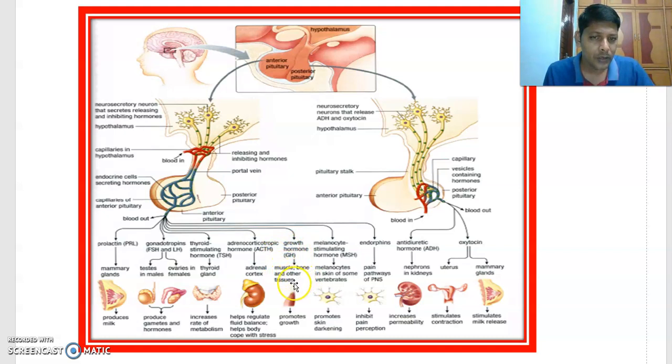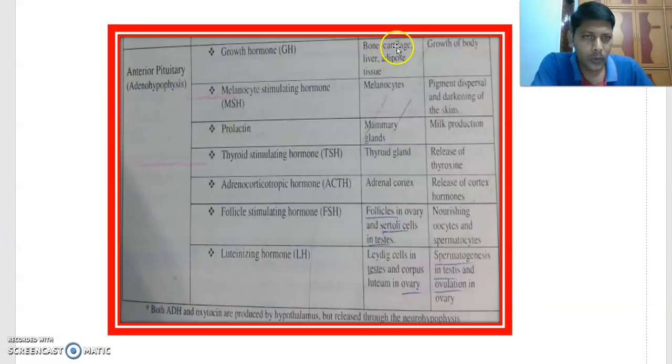It acts on muscles, bones and other tissues. Its main targets are A, B, C, L: A, adipose tissue; B, bone; C, cartilage; L, liver. Its function is growth of the body.